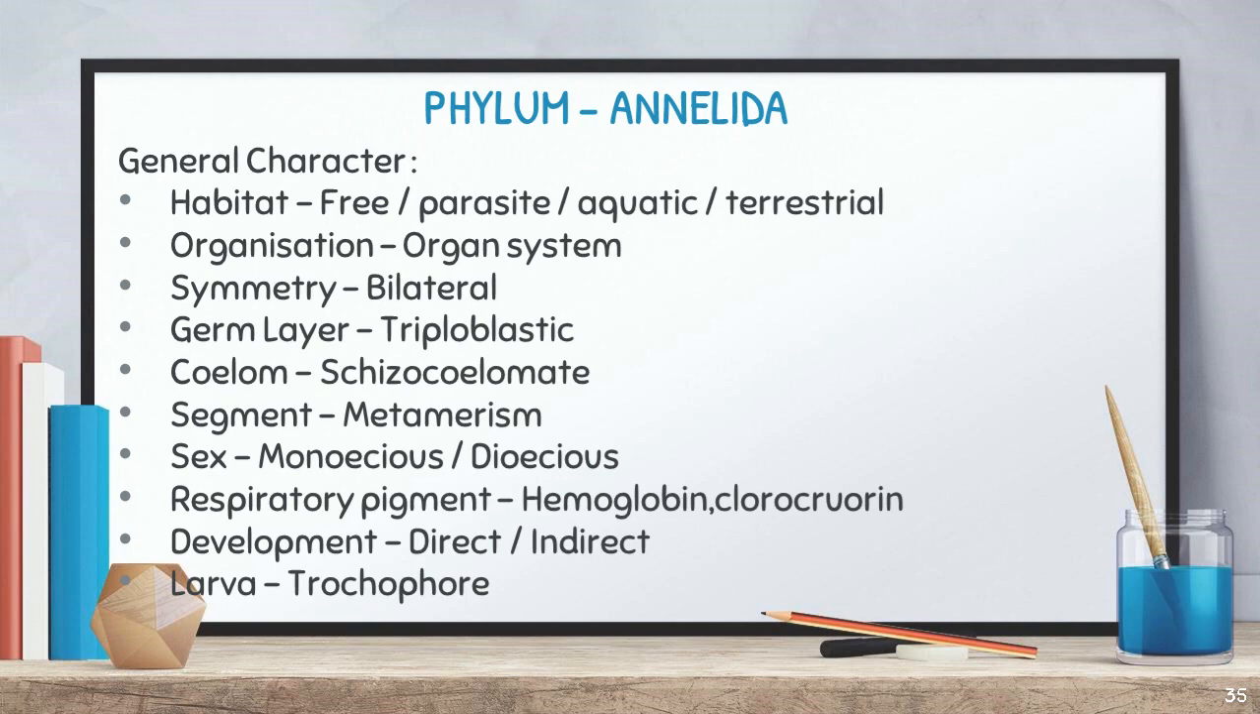Respiratory pigment in the sense, the respiratory pigment is hemoglobin. Hemoglobin is present in the blood and it transports the oxygen. So we call it a respiratory pigment. So here phylum Annelida consists of two types of respiratory pigment, hemoglobin as well as chlorocruorin. Right? That is the respiratory pigment for phylum Annelida. It will be asked as a 2-mark question. Right? And development, they said there is direct development also, indirect development also. Hope you know, right? And the larva of the indirect development is called a trochophore larva for phylum Annelida. Is it clear?